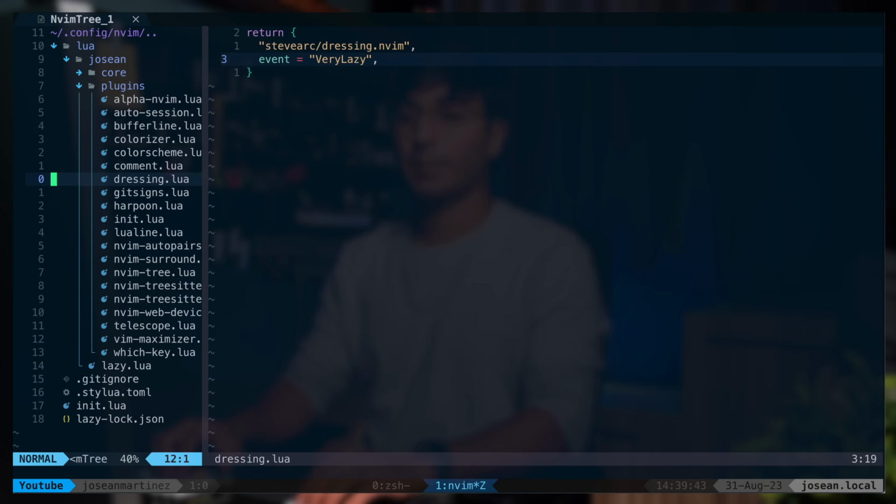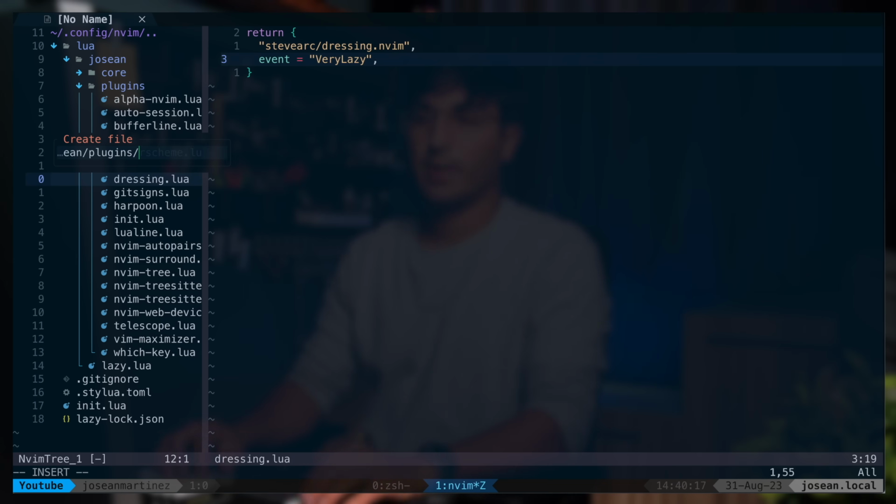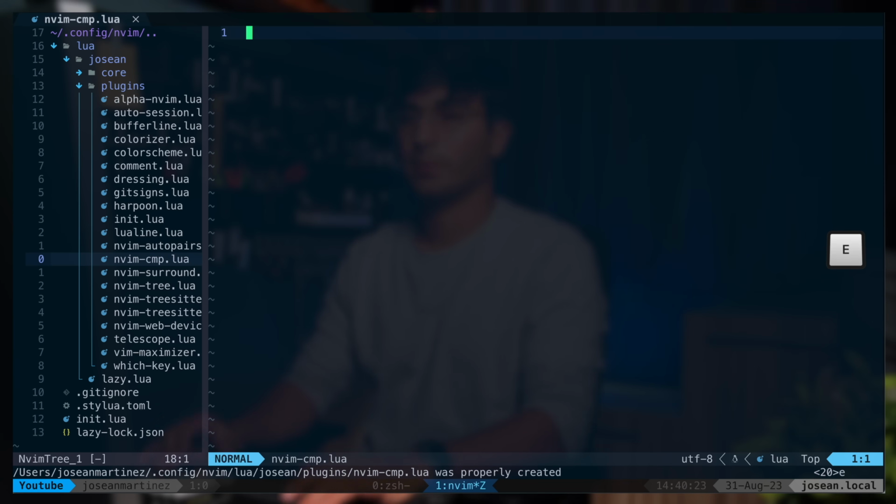Alright, so there's one final plugin that I want to configure first before we dive into LSP specific stuff, and that's nvim-cmp, which we'll be using for completion in Neovim. Again, I'm going to add a new file by typing A, and I'm going to call this nvim-cmp.lua. I'm going to open this file, close the file explorer.